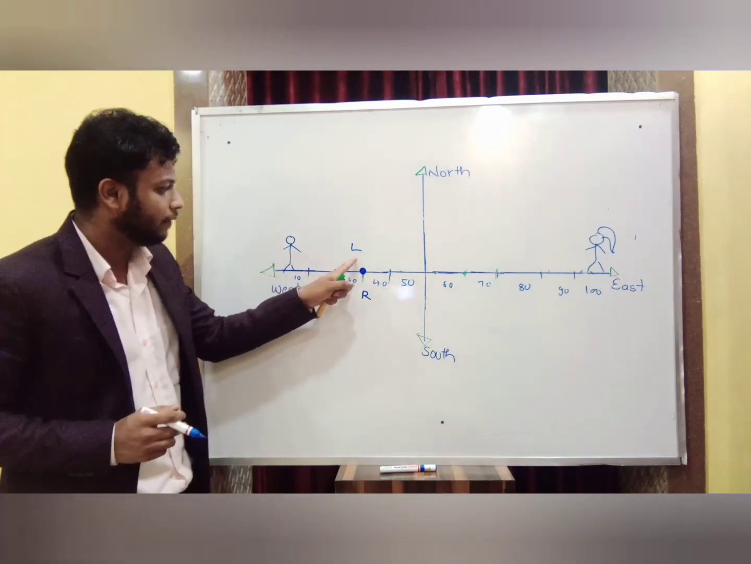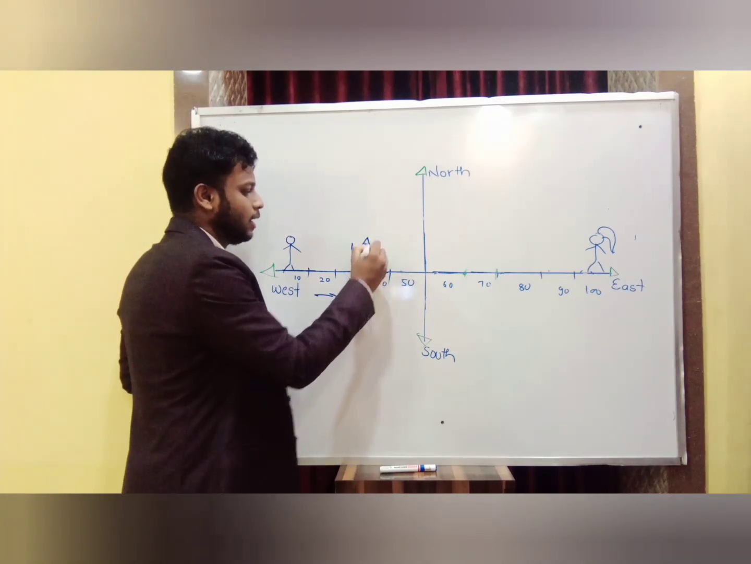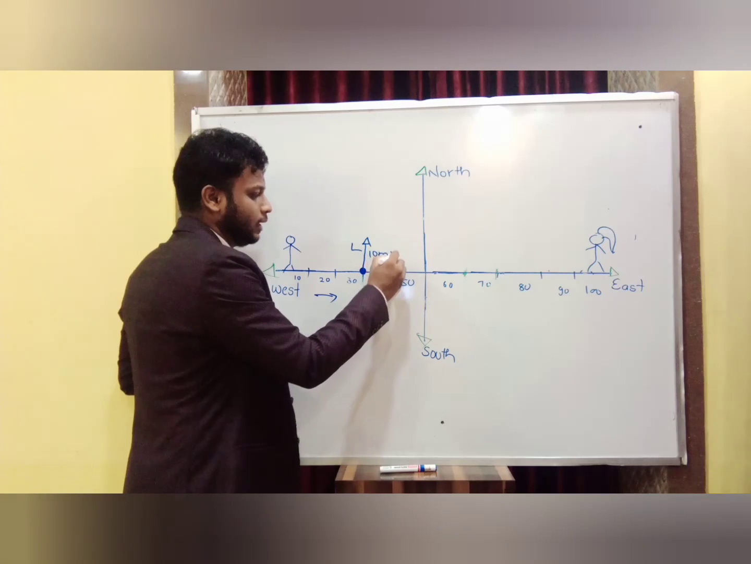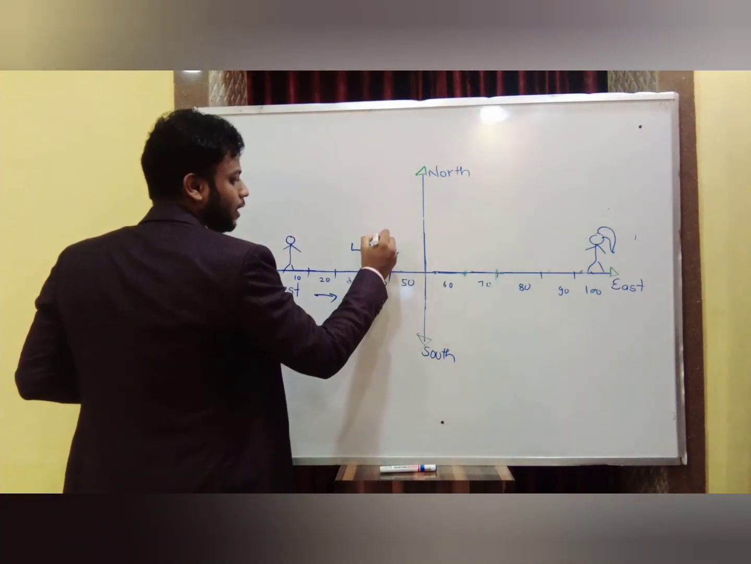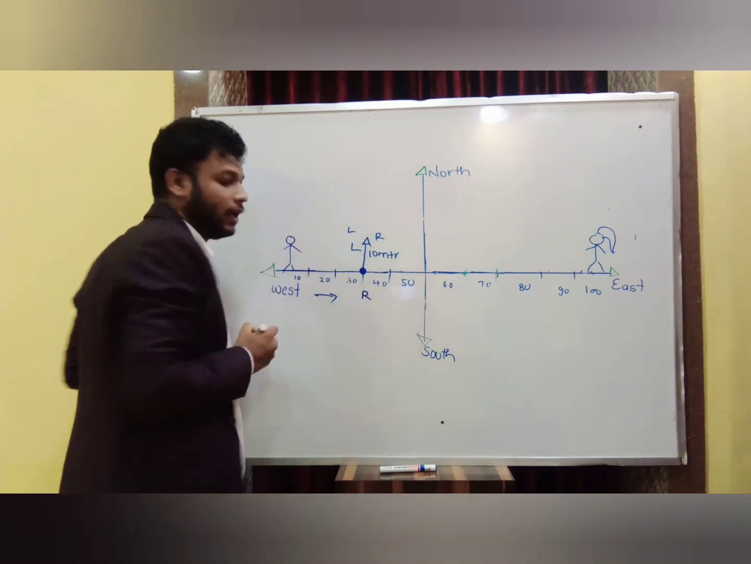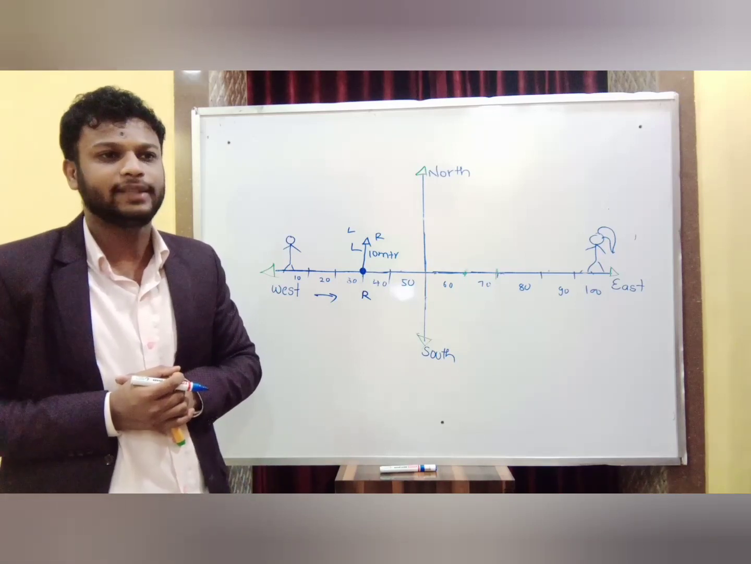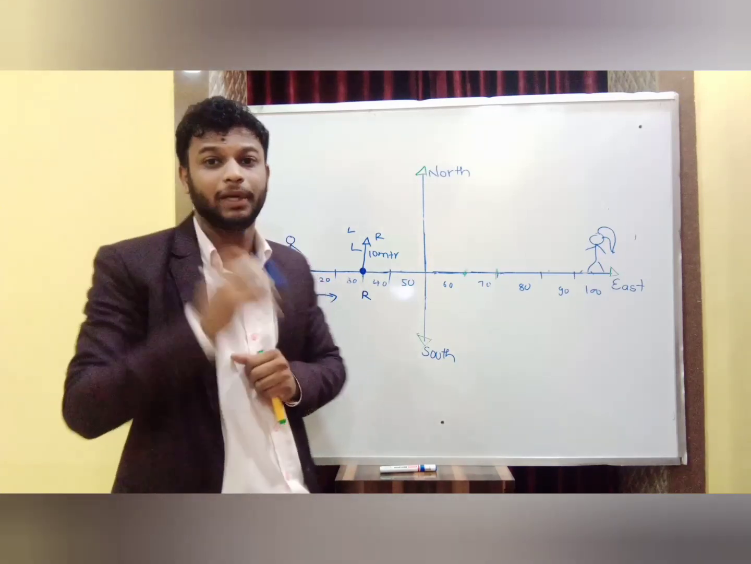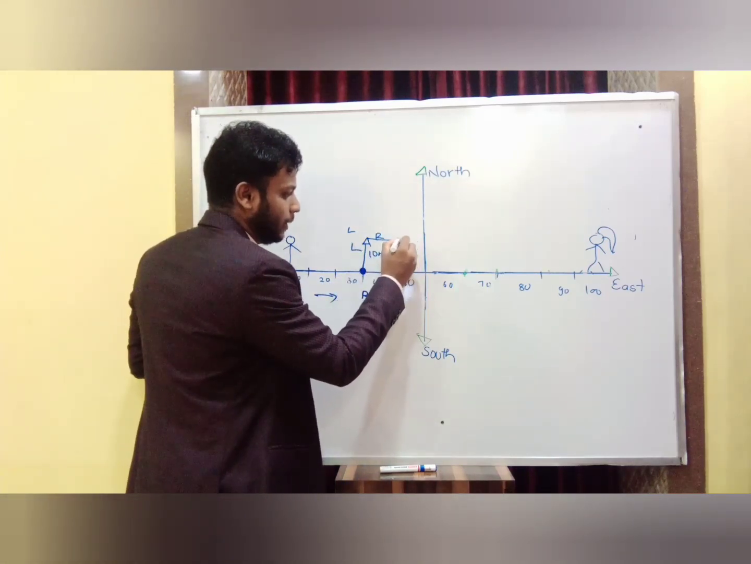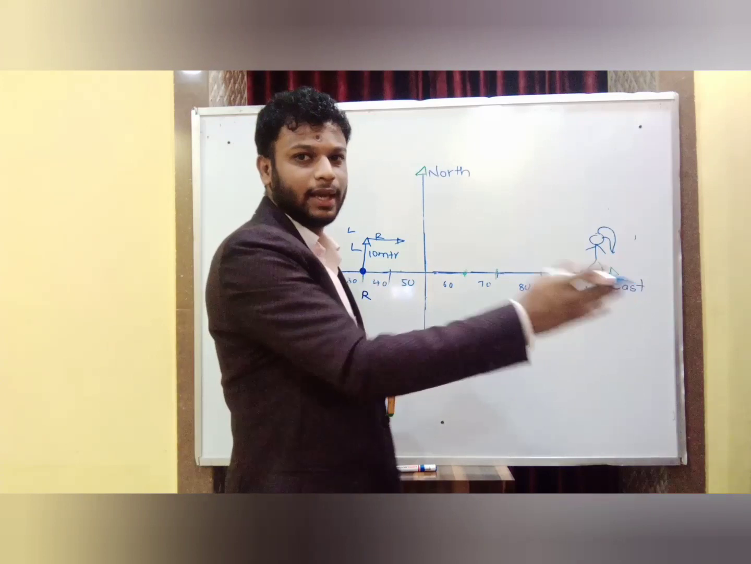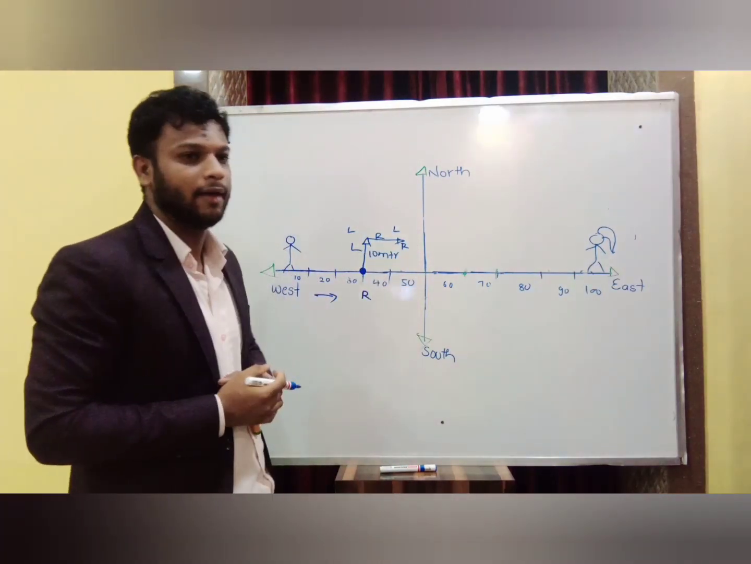So this person's left side is this one, no? He covers on the left side, how much? 10 meters. If I am going 10 meters like this, this will become my right and this will become my left. And he turns to the right side and takes 10 meters again. So again where will he go? He'll go again here 10 meters. If I am going like this again, this will become my right and this will become my left.